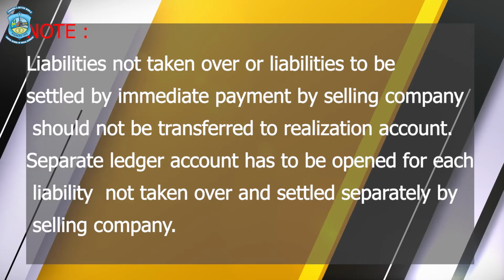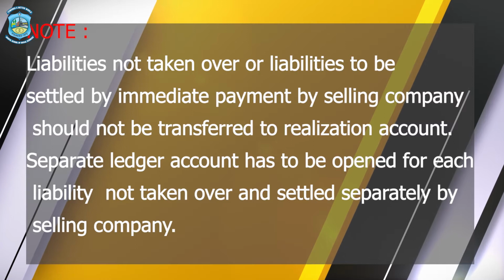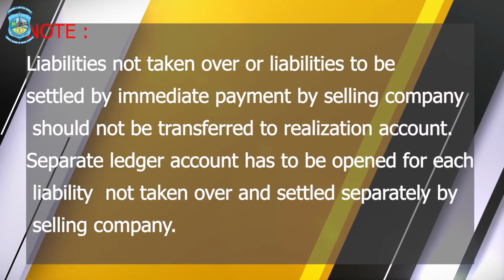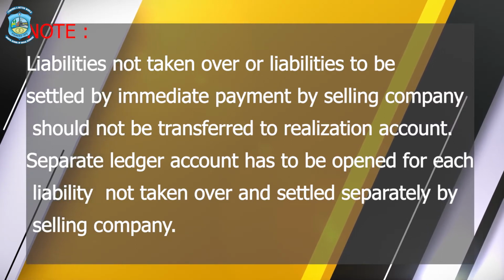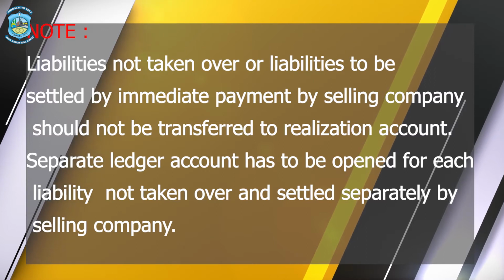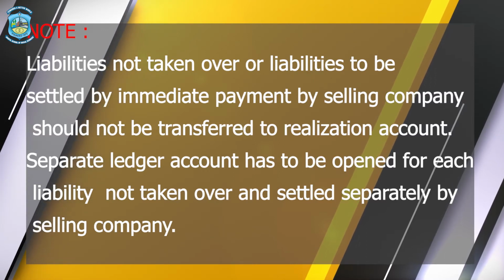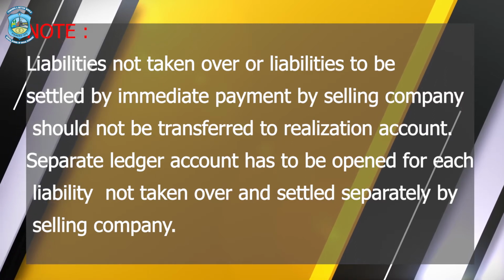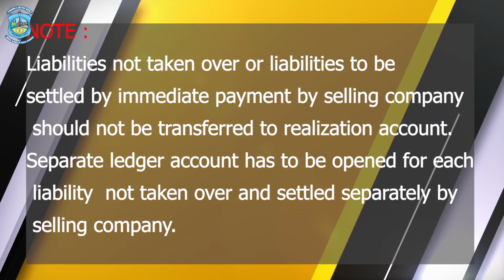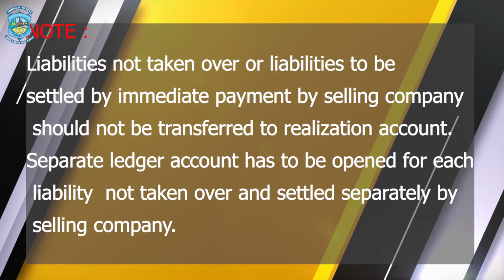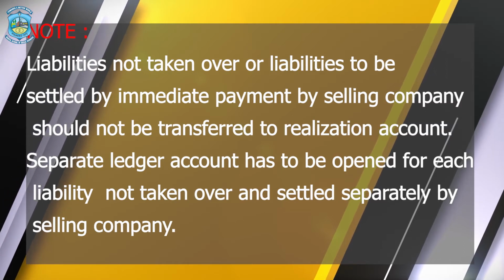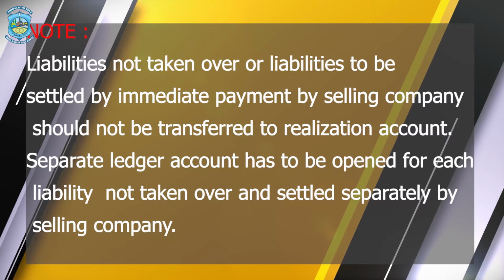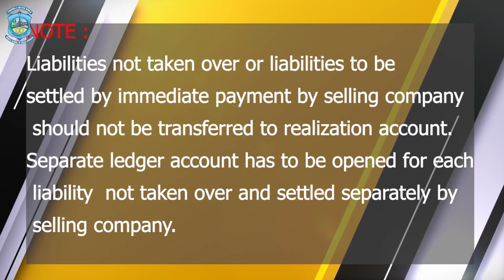Liabilities which are not taken over, or liabilities which are to be settled by immediate payment by the selling company, should not be transferred to realization account. A separate ledger account has to be opened for each liability which is not taken over, and they have to be settled separately by the selling company.